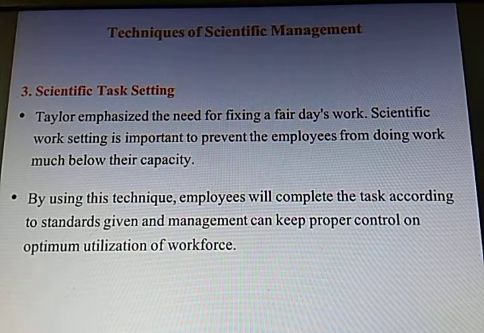Like in a particular day, in a particular hour, this quantity can be achieved or these many jobs can be finished and produced. By using this technique, employees will complete the task according to the standards given and management can keep proper control on the optimum utilization of the workforce, that their workforce, that is the manpower, is being utilized to the maximum. This can be achieved by using scientific task setting.